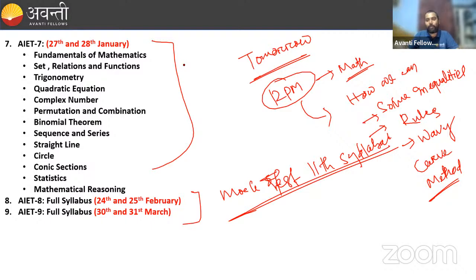So tomorrow we'll meet in the class, we'll have a math class at 12 p.m., right? And we'll cover inequalities and how to solve linear inequalities, also other inequalities, and we'll learn some rules, and how we can use the Wavy method to solve inequalities.